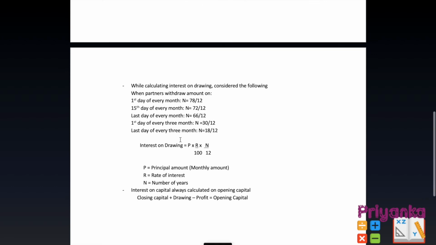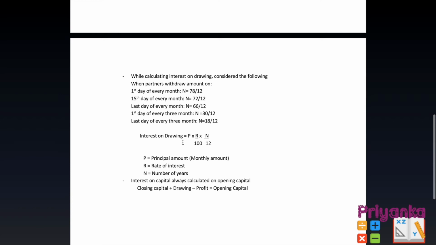Now these are some of the important points which you have to remember before you solve the question. The formula is: interest on drawings equals P multiplied by R divided by 100 into N divided by 12. The N will be given in the question in the form of a sentence, and you have to pick the number accordingly. The percentage will be given in the question, and P is the principal amount, which has to be taken as the monthly amount only. Don't take per annum. R is the rate of interest, which will be given in the question, and N is the number of years. You have to pick up as per the situation given in the question.